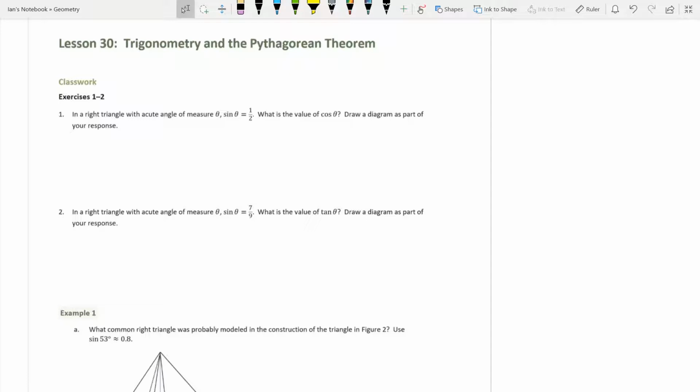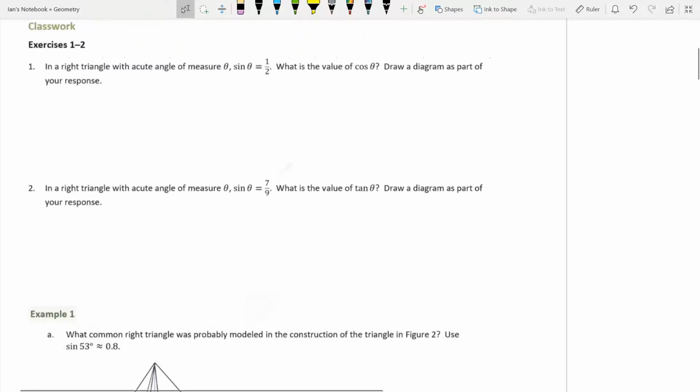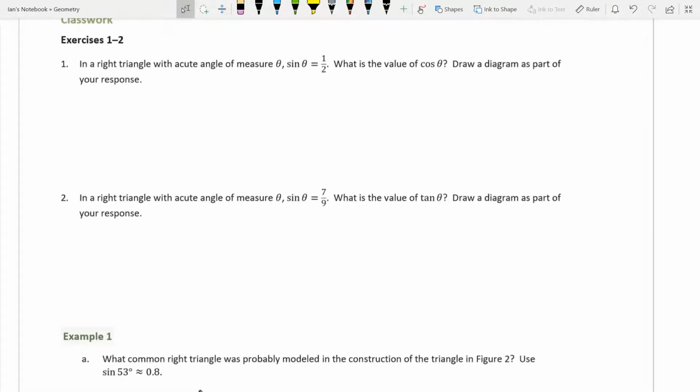So, lesson 30, Trig and Pythagorean Theorem. In a right triangle with an acute angle measure theta, the sine of theta is 1/2. We need to find the value of the cosine. So, we're going to draw a diagram. We have this right triangle right here, and that's terrible, so I'm going to use draw to shape, or ink to shape.